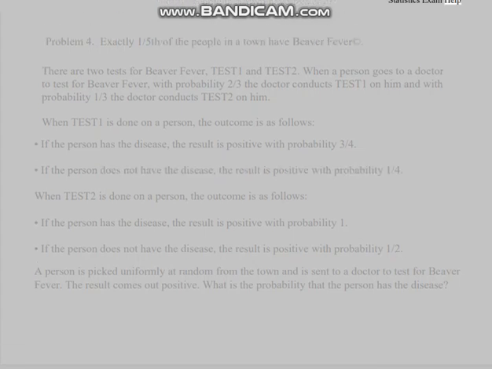When test 2 is done on a person, the outcome is as follows. If the person has the disease, the result is positive with probability 1. If the person does not have the disease, the result is positive with probability 1/2. A person is picked uniformly at random from the town and is sent to a doctor to test for beaver fever. The result comes out positive. What is the probability that the person has the disease?